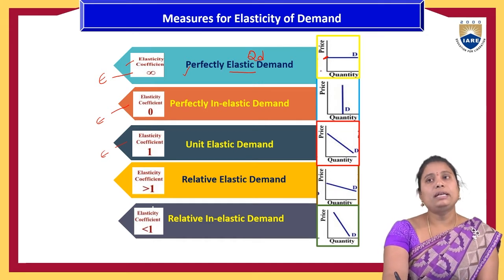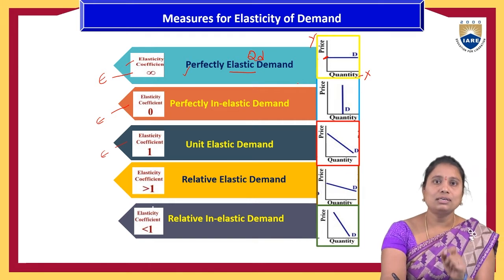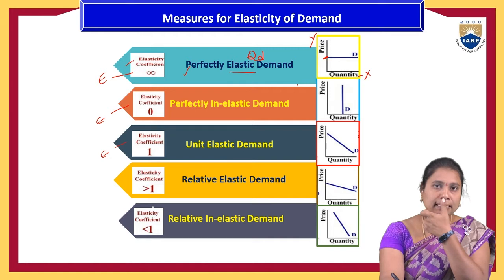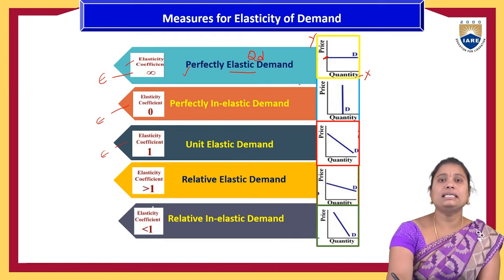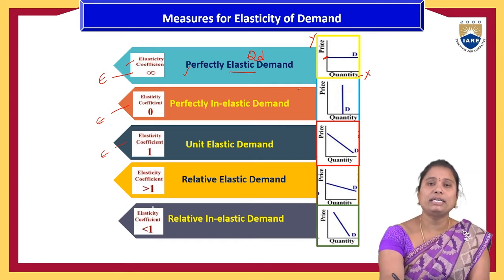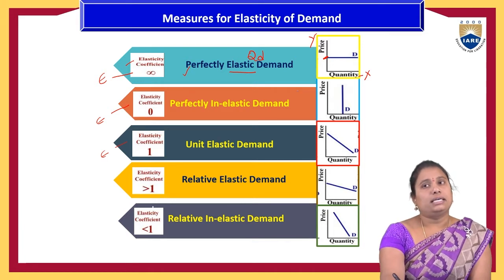So for example, let us take quantity on the x-axis of a graph and price, or any determinant factor of the demand, on the y-axis of the graph. Price is the independent variable, whereas based on the price, the quantity is determined. That's why the dependent factor is on the x-axis.